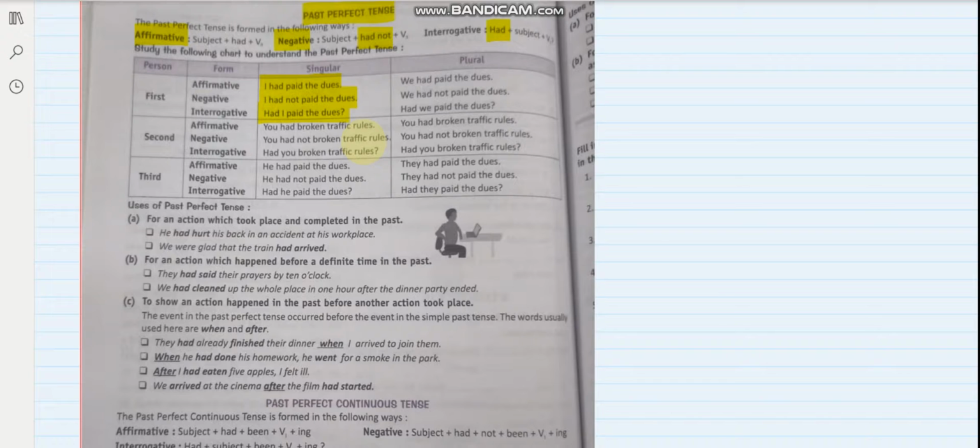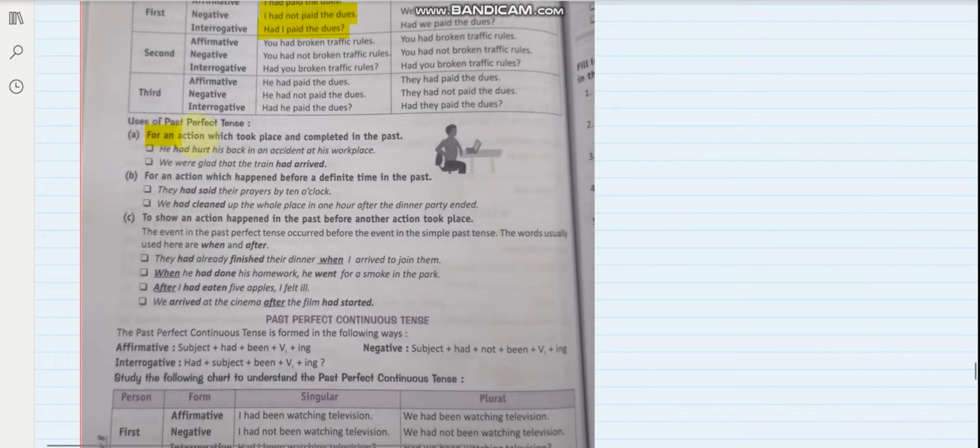Where do we use past perfect tense? It is used for an action which took place and completed in the past. See, in the class sometimes whenever the teacher asks you, have you all finished your work? What do you say, ma'am? I have finished my work. It means that an action which started somewhere in the past and it got over in the past. Now this was an example when you say it in present tense, right? An action which started in the present and got over in the present. So it is I have finished my work. It will be present perfect tense. But if you say, ma'am, I had finished my work yesterday, it means that an action which started in the past and got over in the past itself.